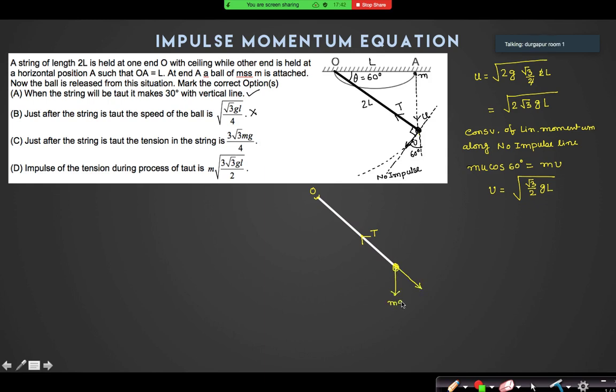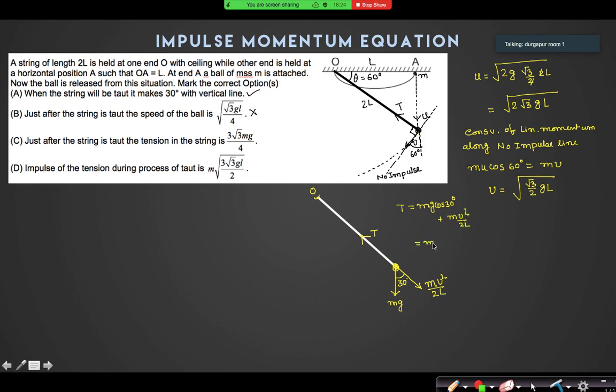What is the centrifugal force? Centrifugal force is how much? m v square by r, so m v square by 2l. Right? And this angle is 30 degrees. Yes or no? So can I write from this free body diagram that T is equal to mg cos 30 degrees plus m v square by 2l.